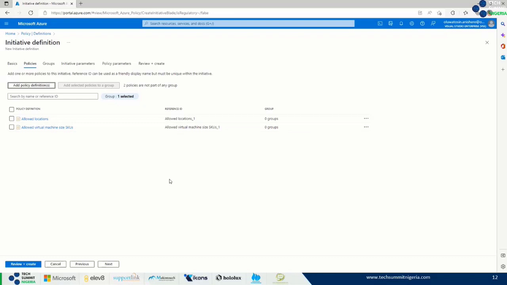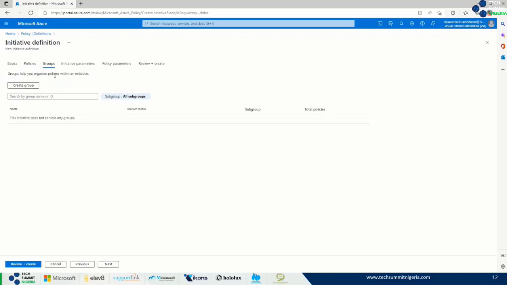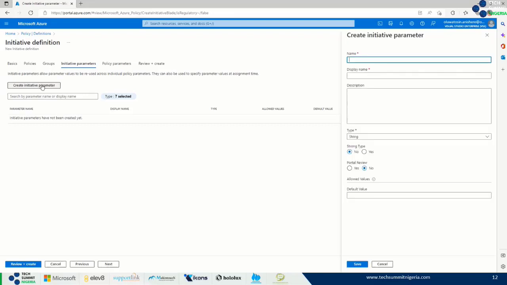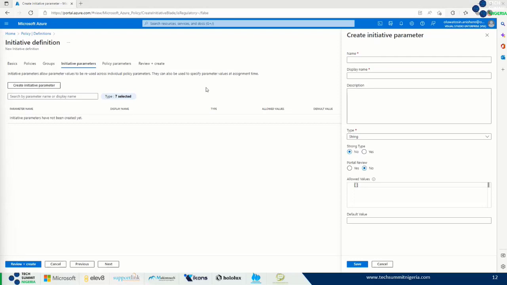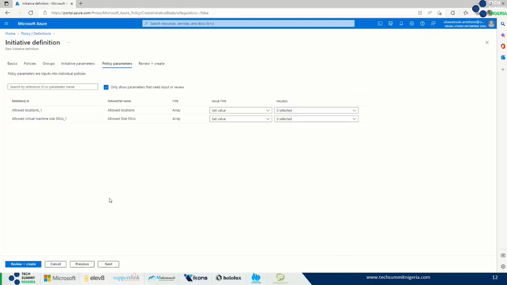The next thing here is groups. Maybe create group, but for the purpose of this demo, I'm not going to be creating groups. So let's go next. Now, for parameters, we can look at what these parameters do. I'll also not be creating initiative parameter, but should we want that, these are the things we need to do. So I still click on next, and we have our policy parameters.